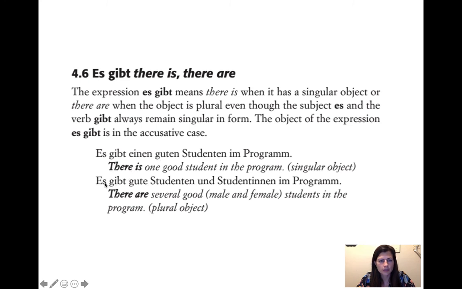But then we can look at the same sentence, but with a plural object, and you see es gibt gute Studenten und Studentinnen im Programm. So in English, you would need to say there are, and then the plural, whatever comes after. But in German, we've already done the subject, it's es. So the verb is conjugated for the subject, not for the direct object, right? So if you have a plural thing coming after es gibt, then the English would be there are instead of there is.